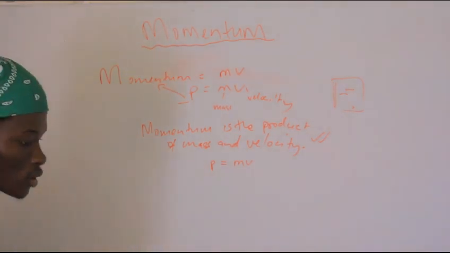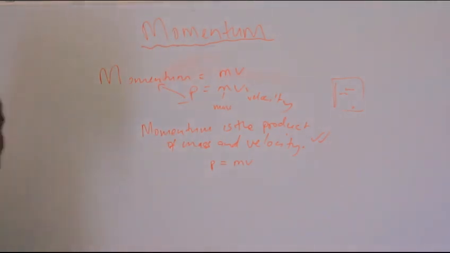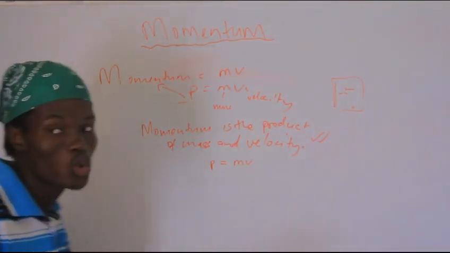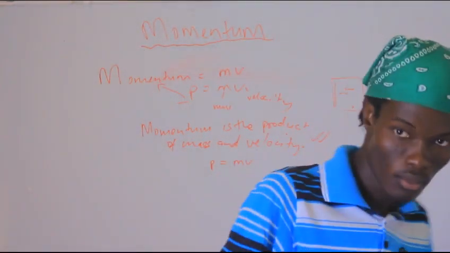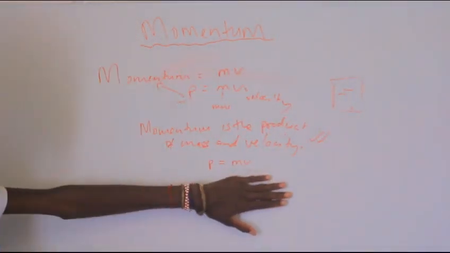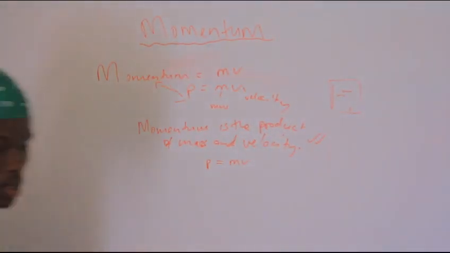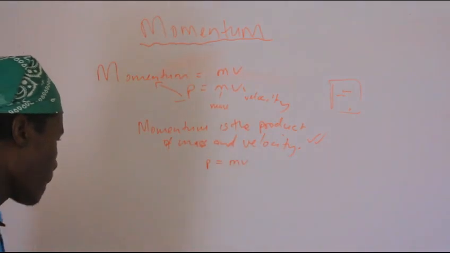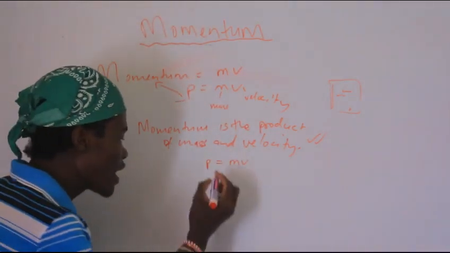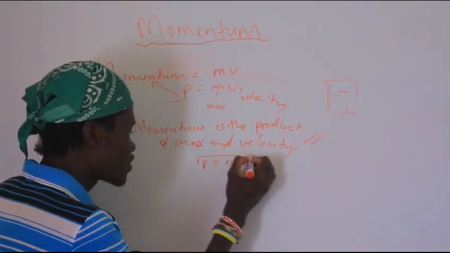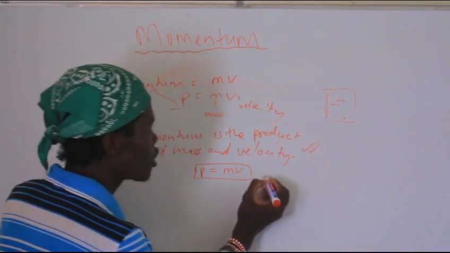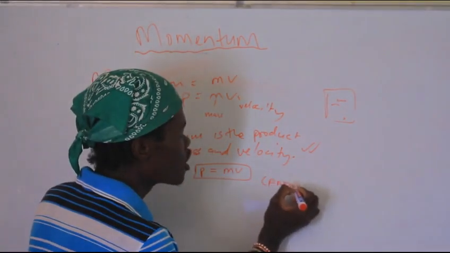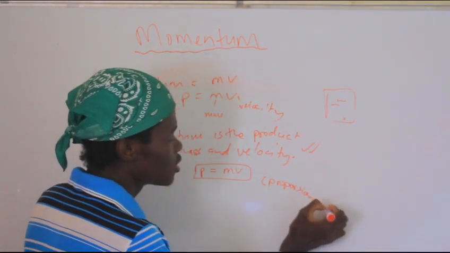So this is what we call p = mv. Perfect. This is still our formula here. Now, what we have to do with this formula is also understand what we call proportionality.